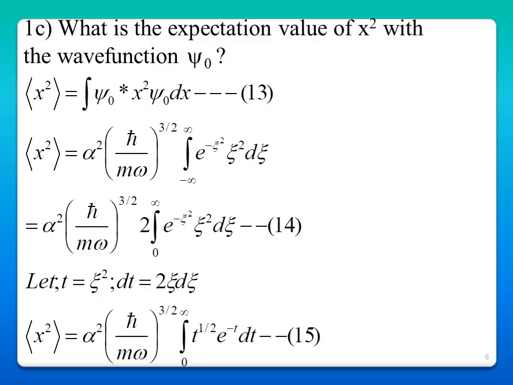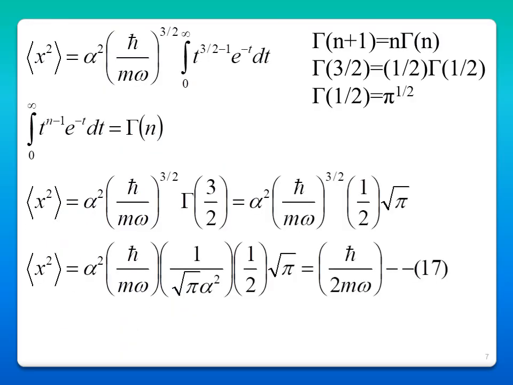Here now you take t equal to chi squared and dt equal to 2 chi d chi. If you substitute this, we get alpha squared (h cross by m omega) whole power 3 by 2 integral from 0 to infinity t power half e power minus t dt.